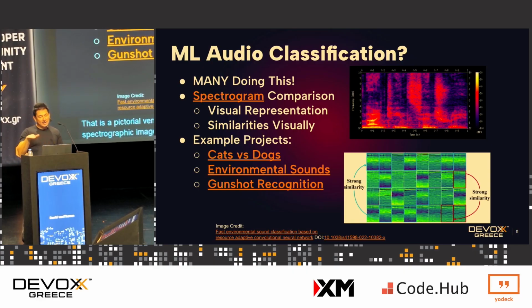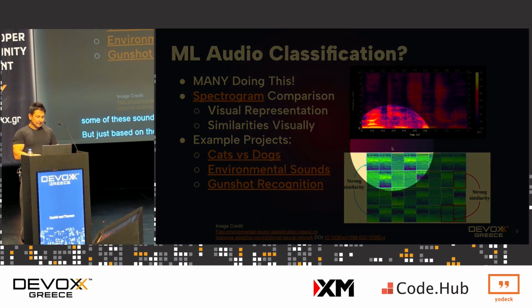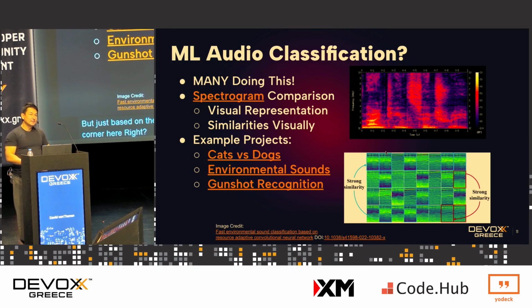You can see along the bottom axis you have time, and on the other axis you have frequency. The colors and the intensity and the brightness show how intense that frequency is at that particular time. Using that information, if you look at the next picture right below it, each one of these little cells has a different sound in them. You can immediately see that some of these sounds are very similar and some are different. Based on the similarity, the top two in the corner here are probably the same sound. And that's how ML audio classification works.